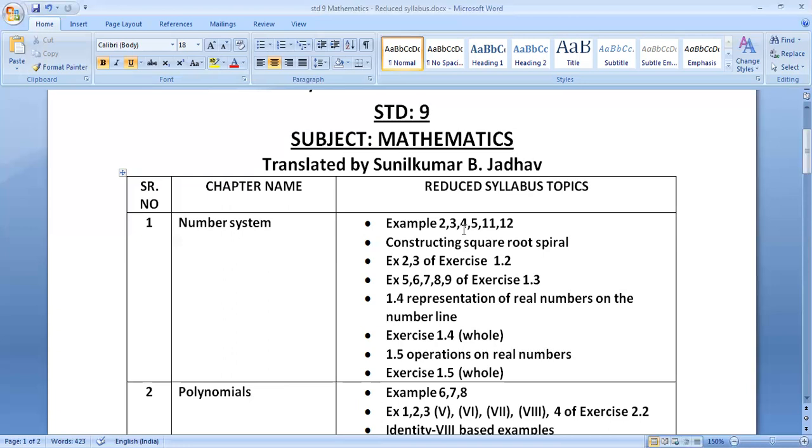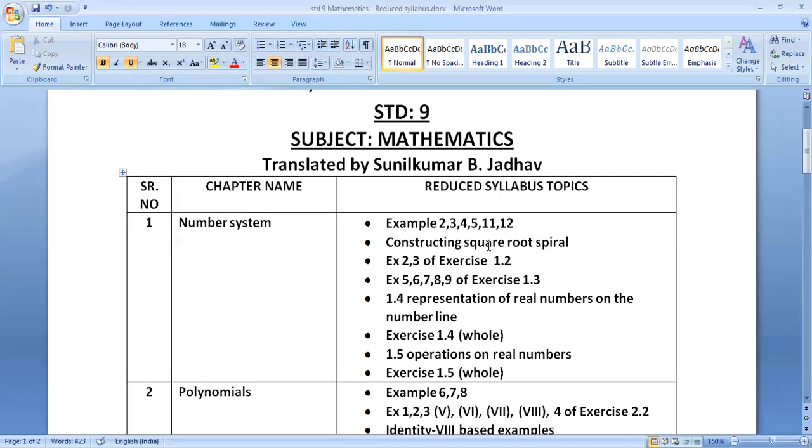In the same way, go further. Page number 11, example 6 is included. You can see the excluded examples are 2, 3, 4, and 5. It means 1 and 6 are included, and all the following to this 6 will be included except 11 and 12. Let us go ahead.